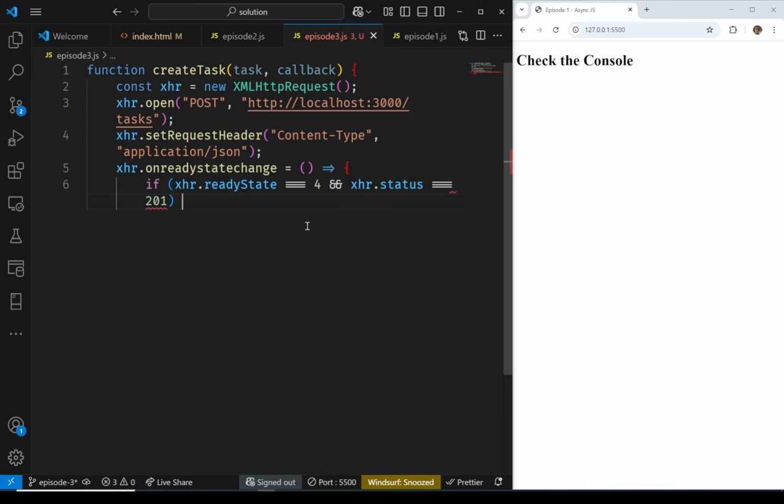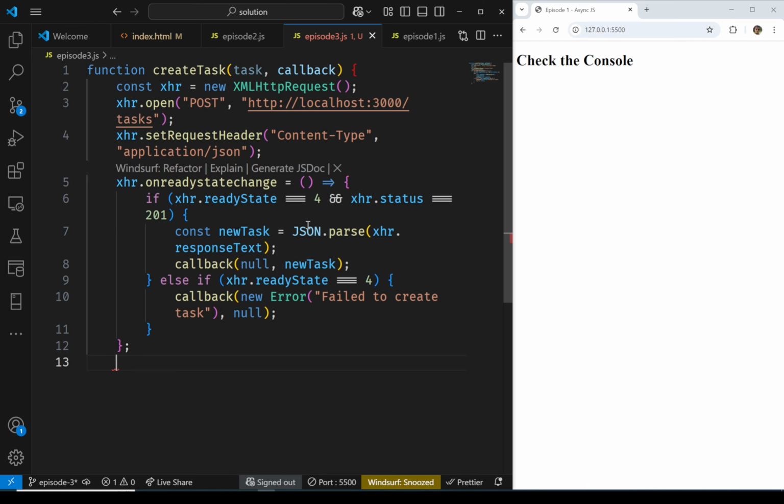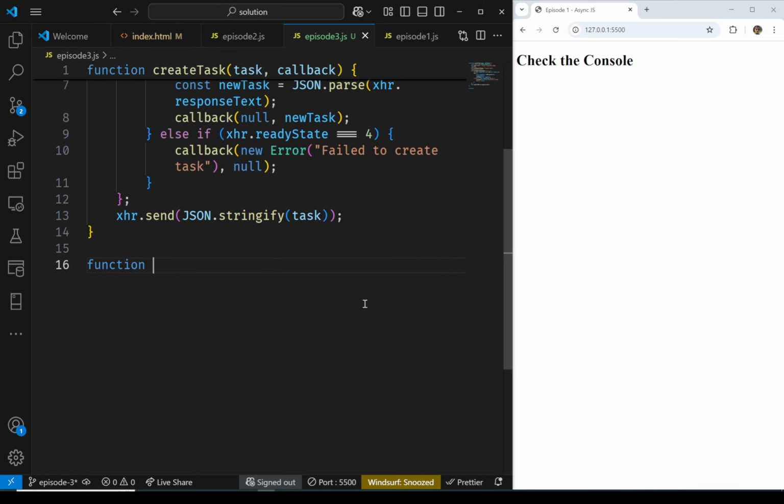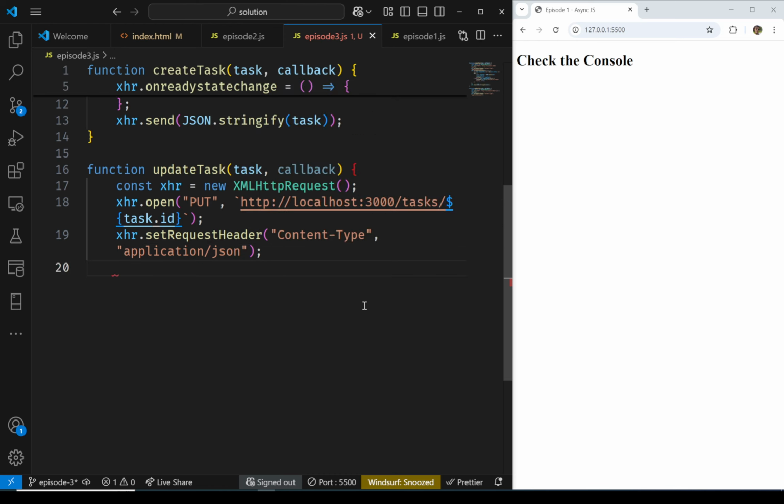If it is a little bit unfamiliar, you just need to watch episode number 2, because in episode number 2 we talked about this piece of code. We also said that it is possible to use Axios or Fetch API, which we will use in future episodes, but in this episode we're going to use the XML HTTP request object. So this is the first function. The next one is update task. So again, for create and for update, we will receive a task as well as a function. For delete, we will receive a task ID as well as a callback.